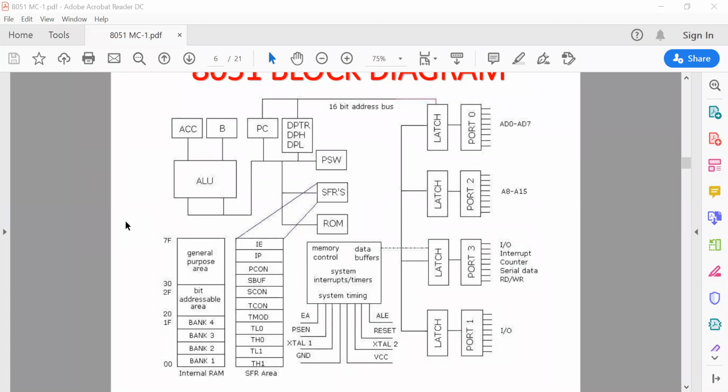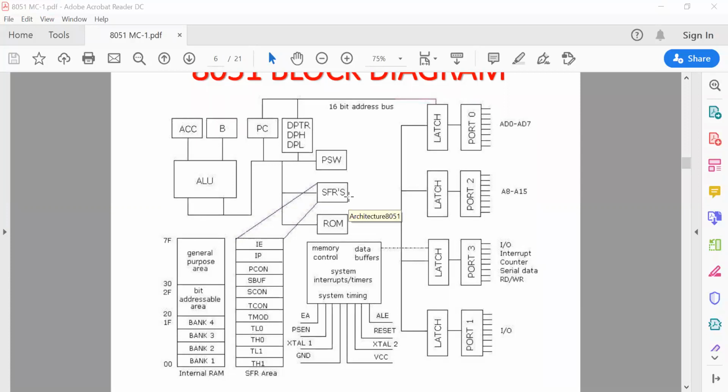So it has certain addresses. Every register, the SFRs, are called special function registers. So there are 21 special function registers, each with a name. You can operate a register using its name as well as its address.